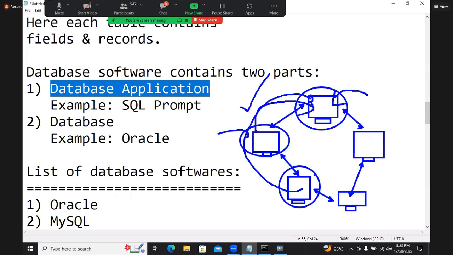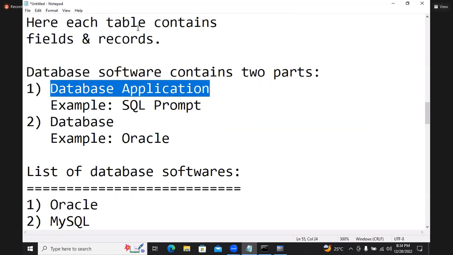It is possible. Okay. But suppose database installed in US, client is in Hyderabad. This application, that database cannot access. That's what Java required. That's what JDBC required, Servlets required, these all.